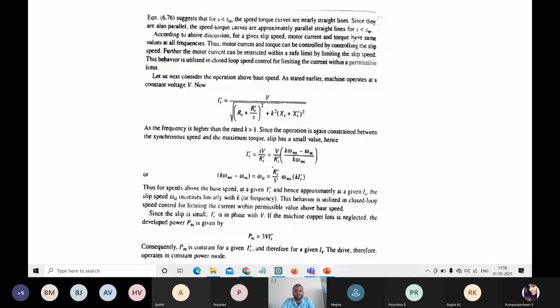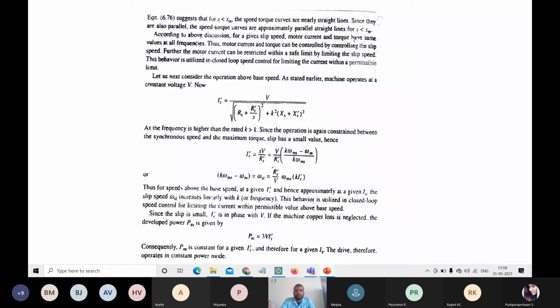The rotor current is nothing but our motor current, because the current that is flowing in the rotor circuit, from that rotor circuit only we are getting the final output. So that would be the current of the whole machine. So the motor current will be within the safer limit with omega Sl. Omega Sl is nothing but the slip speed. So we are just concentrating on the control of our motor by using slip speed.